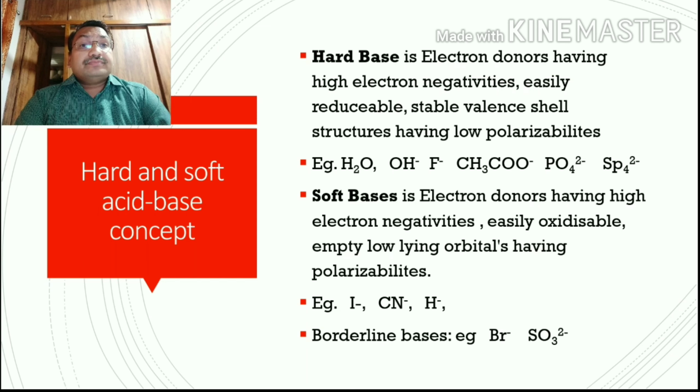Now soft base. A soft base is an electron donor having high electronegativity, but it is easily oxidizable. It has empty low-lying orbitals and high polarity. Examples are the iodide ion, the cyanide ion, and hydride ions. So these are called soft bases.